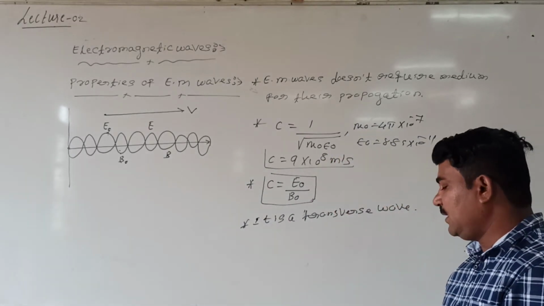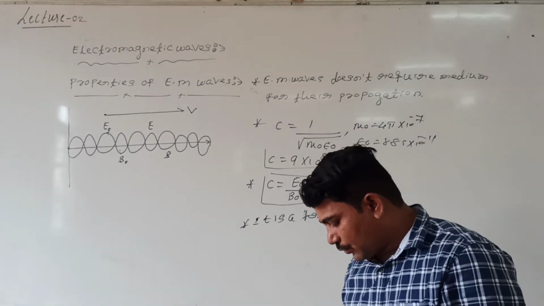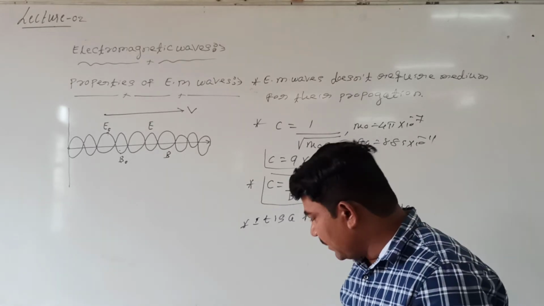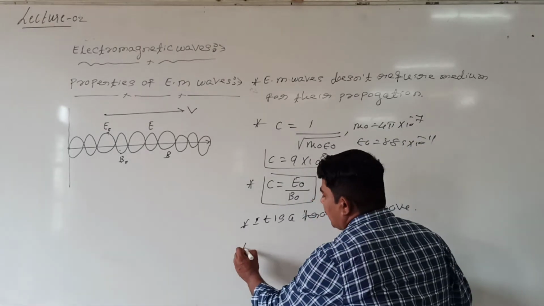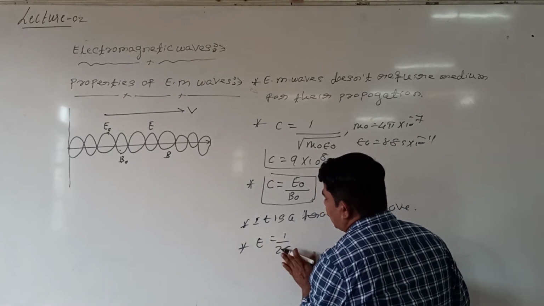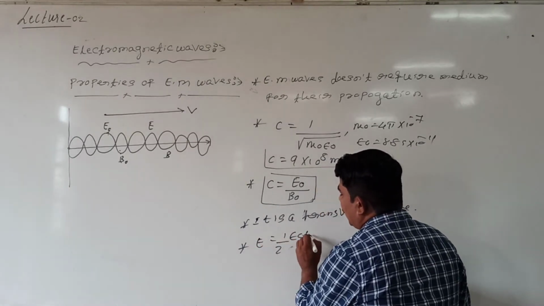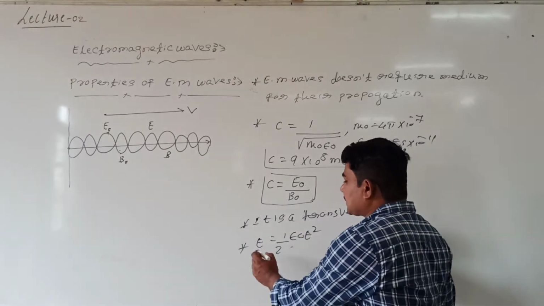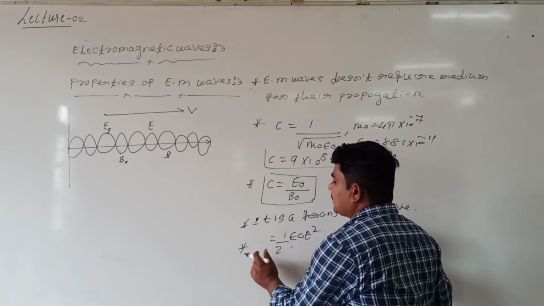The energy stored by the electric field is equal to half epsilon naught into E square.